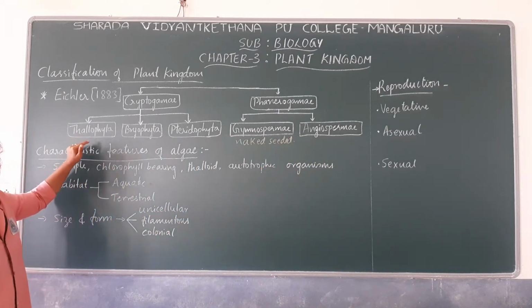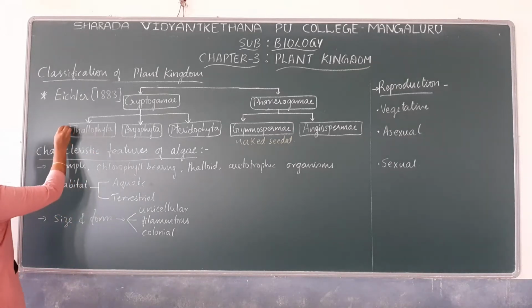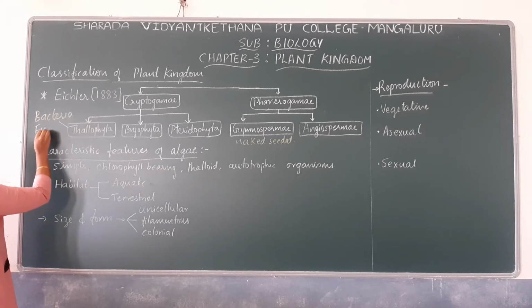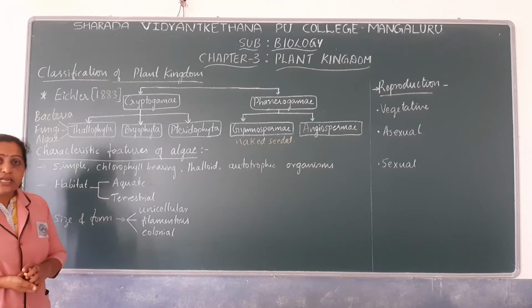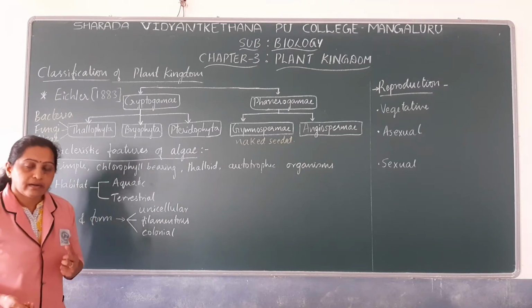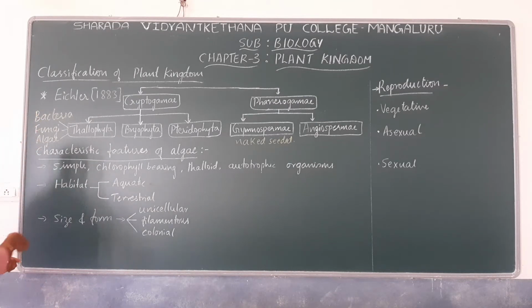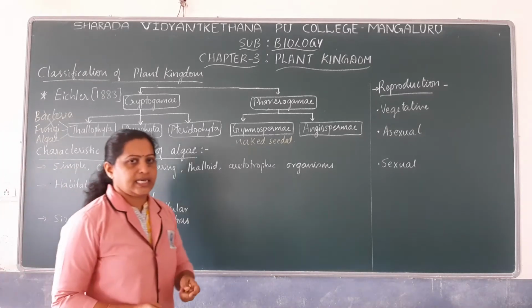Under Thallophyta, earlier, Thallophyta included bacteria, fungi and algae. All 3 were included under Thallophyta. But later on, by observing certain characteristic features, bacteria as well as fungi were excluded, removed from Thallophyta, and placed in a different kingdom.